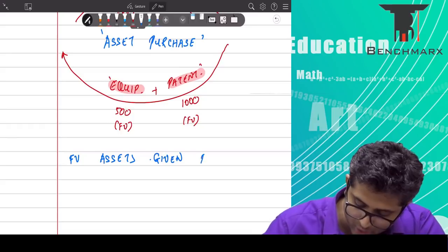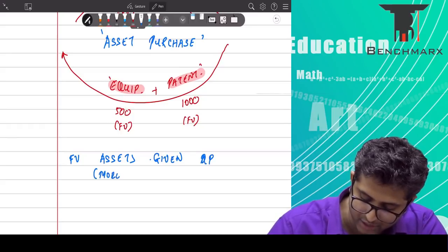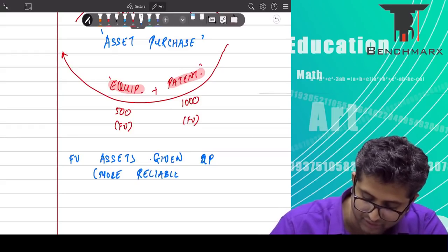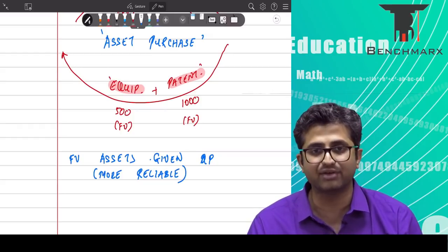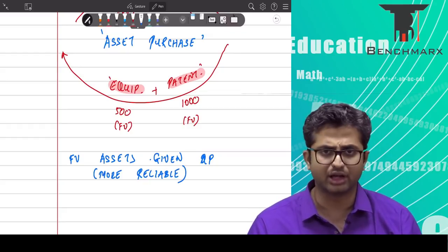The reason being, these appear to be more reliable, because the fair value of the assets received pertains to a fairly new product which does not have enough processes and hence does not seem to be as reliable.